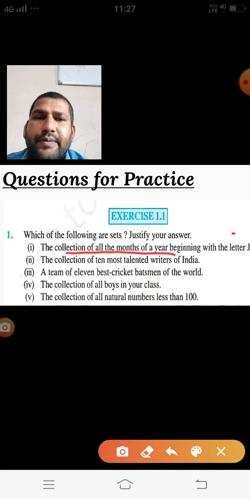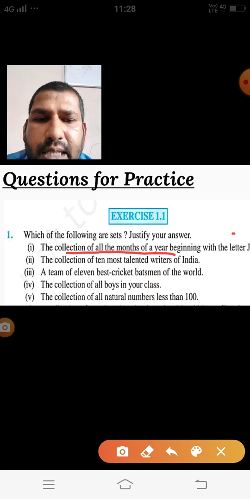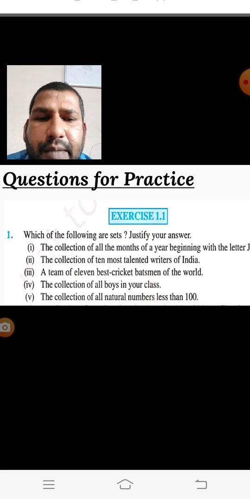Well defined. Yes, all of us know about these months, January, June, July. Then this becomes a collection. The rest of the things you have to solve, and you may justify your answer in one line, in one statement.